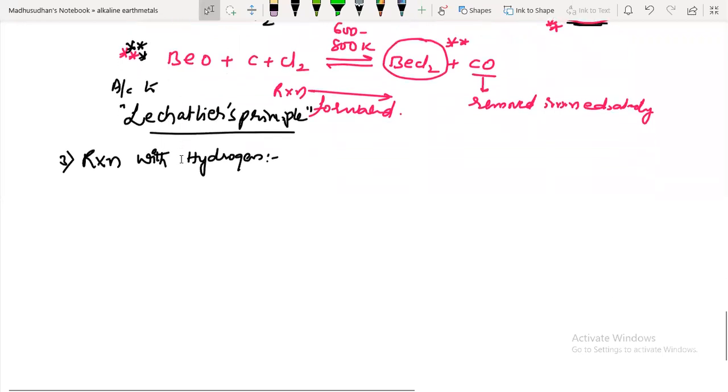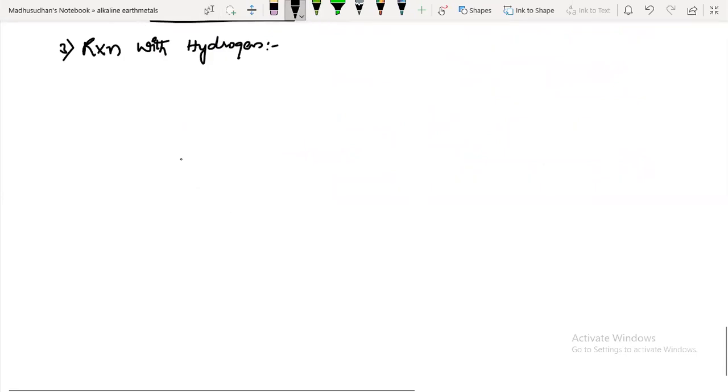Next one. Reaction with hydrogen. So what is reaction with hydrogen? How is it going to help in the formation of hydrides? Simply see this. Metals of the second group on reaction with hydrogen form MH2 type.